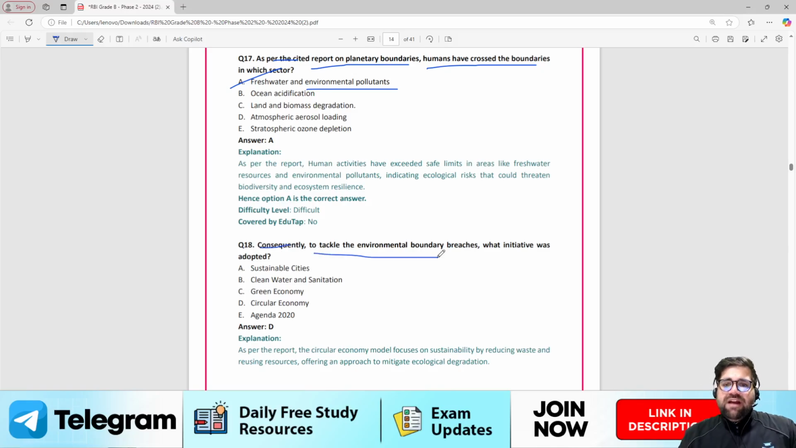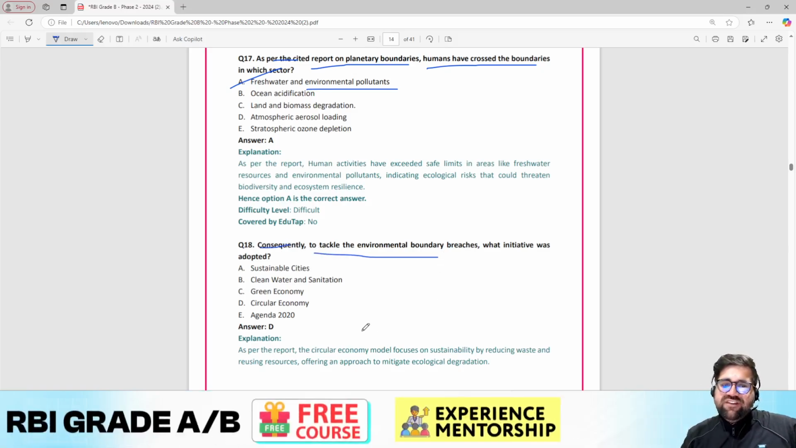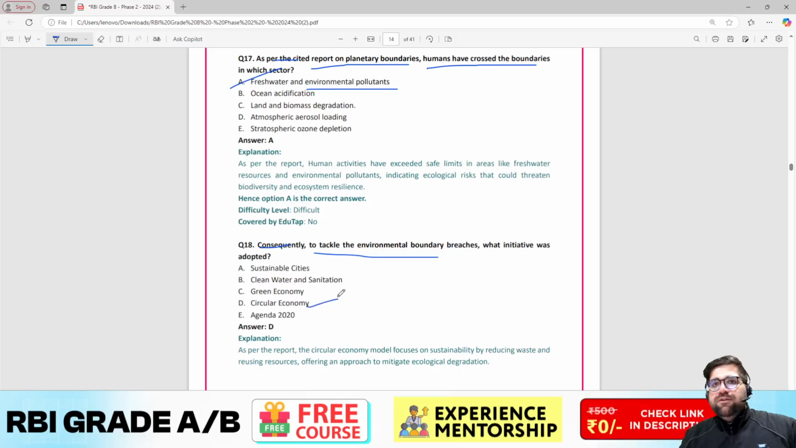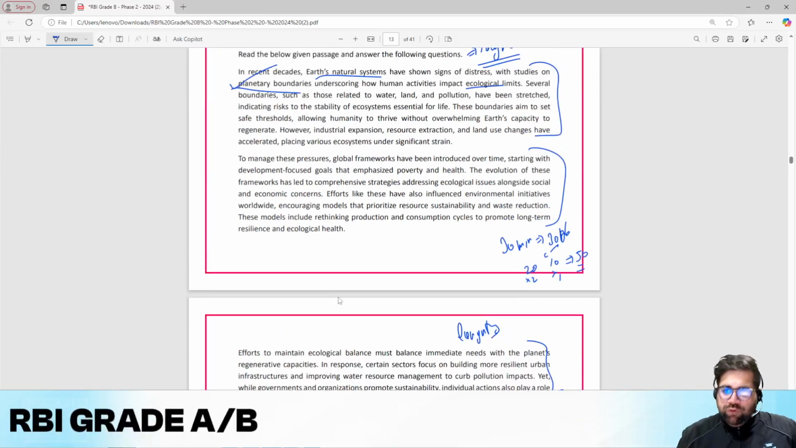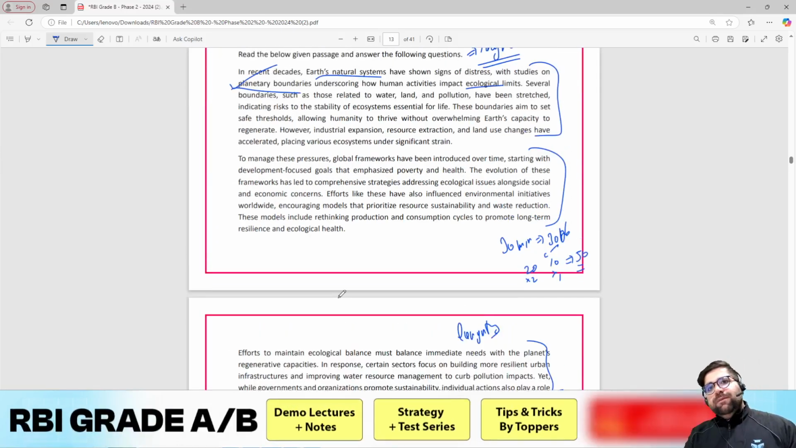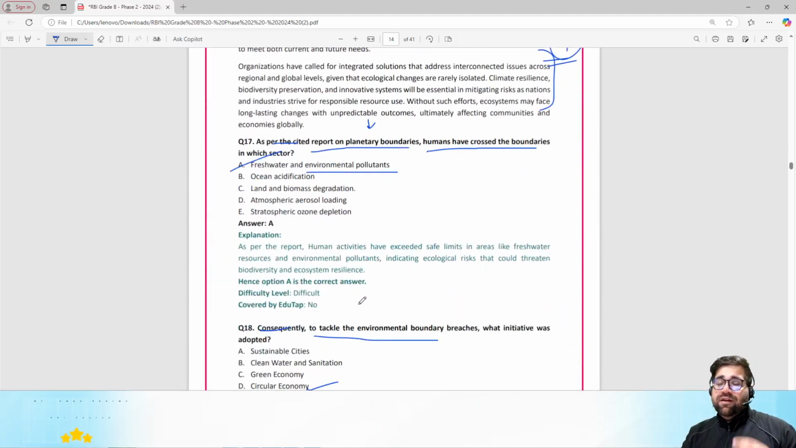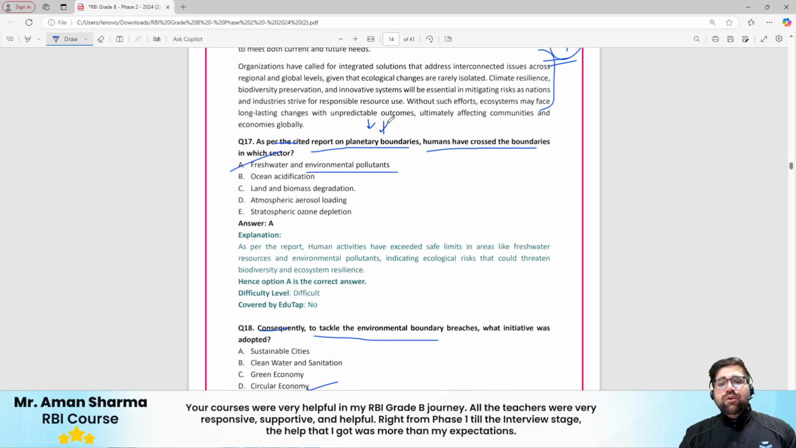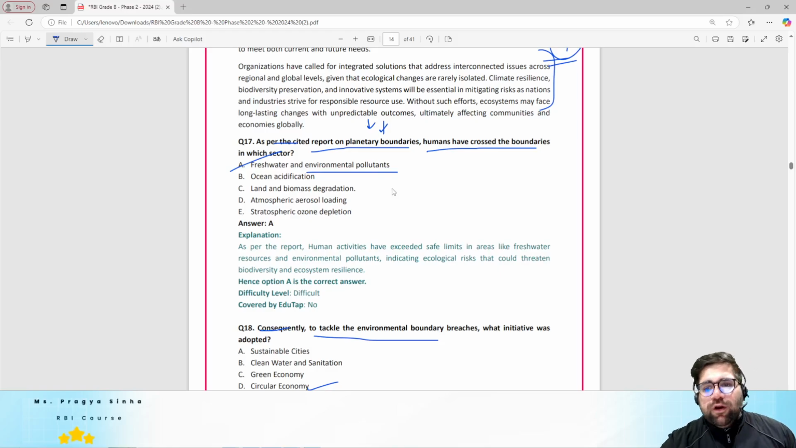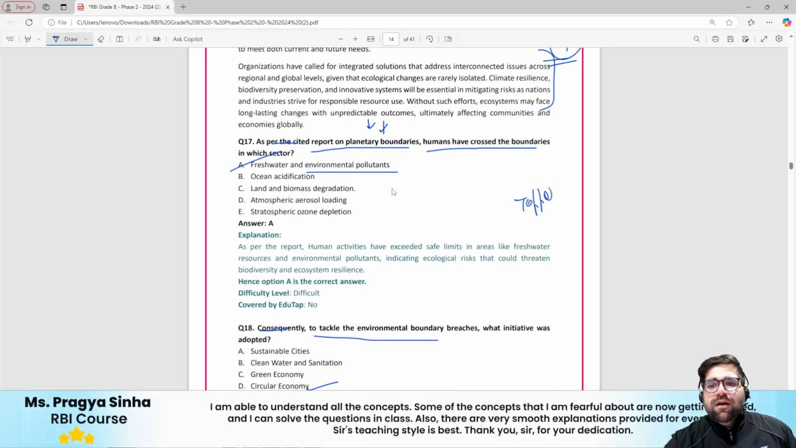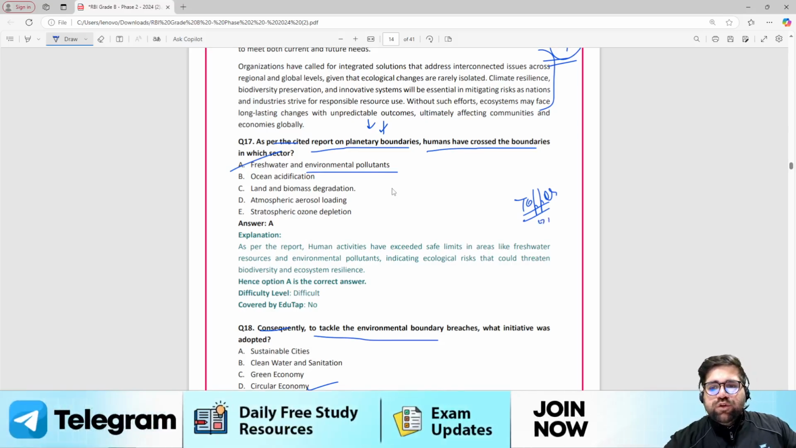Consequently, to tackle environmental boundary breaches, what initiative has been taken? Circular economy was the correct answer. Again, you can read from the passage. If you are able to deduce your answer from the passage, it's good. Otherwise, you have to read this particular report and then only answer this particular question. But again, my friends, the topper of any exam does not solve all the questions, right? A topper solves the majority of the questions with full accuracy, or with 90 to 95% accuracy.